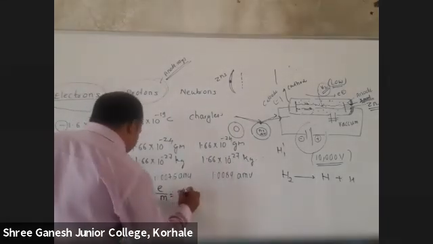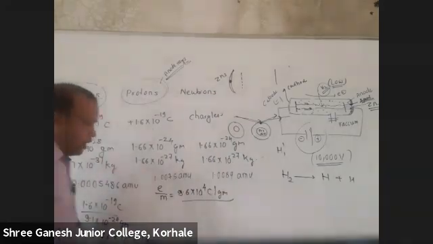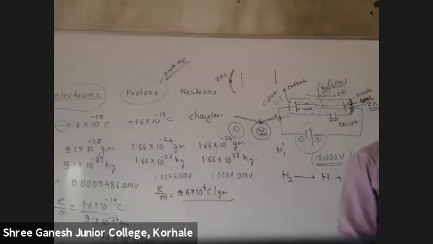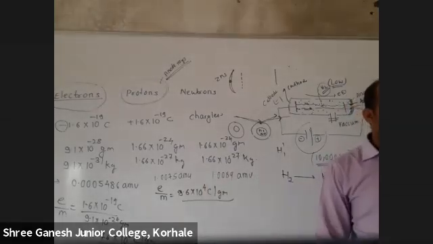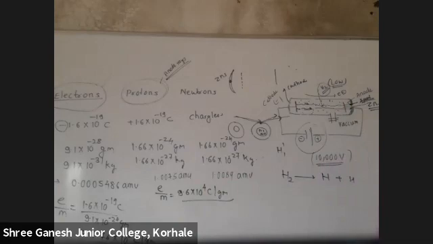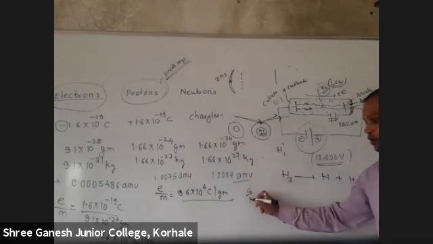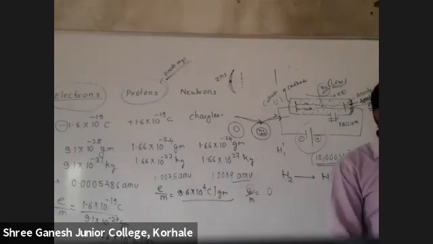That is 9.6 into 10 raised to 4 coulomb per gram. But I say here e/m is dependent. Earlier I said independent; here I say this is dependent. Why? Yes, correct. The number of protons is different for different elements. So this e/m is dependent. What about e/m of neutron? Zero. Neutron does not have any charge. So e/m is zero.